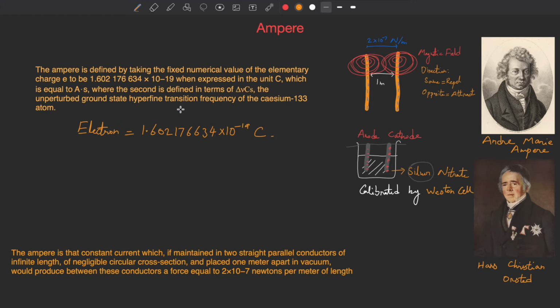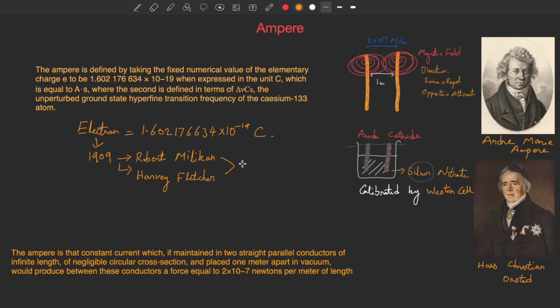This whole fixed numerical value is actually the charge of an electron. So how was the charge of the electron determined? It was determined in 1909 by Robert Millikan and Harvey Fletcher in the oil drop experiment.